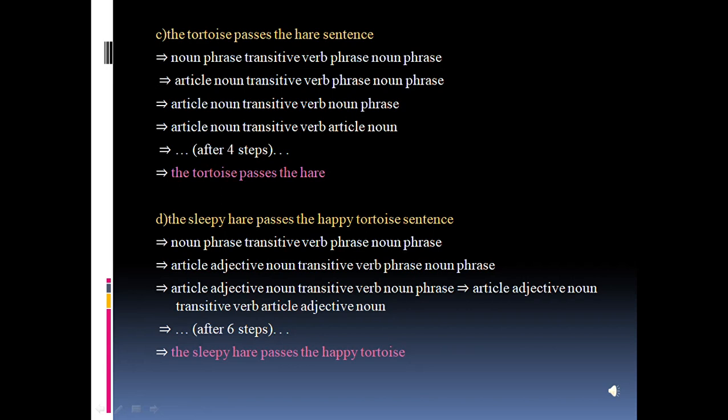And the fourth sentence is the sleepy hare passes the happy tortoise. The is the article, sleepy is the adjective, hare is again the noun, and passes is the intransitive verb. Again the is the article, happy is the adjective, and tortoise is the noun. So it is also a valid sentence.